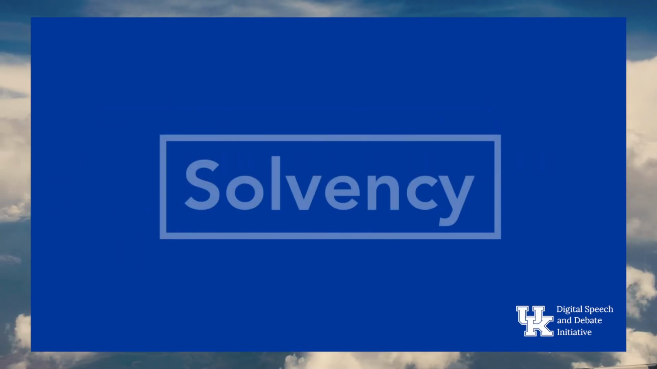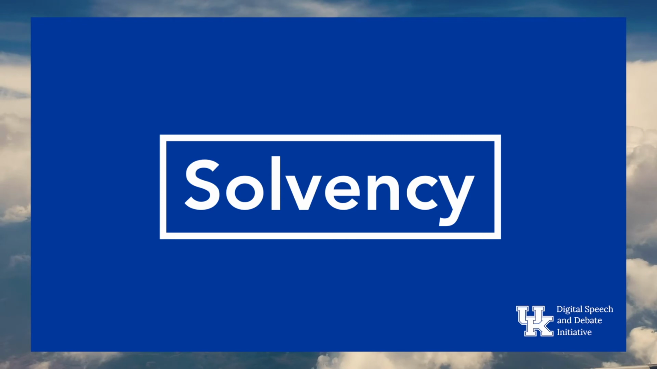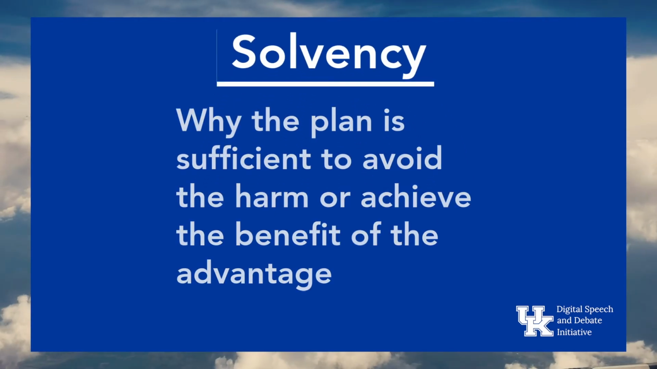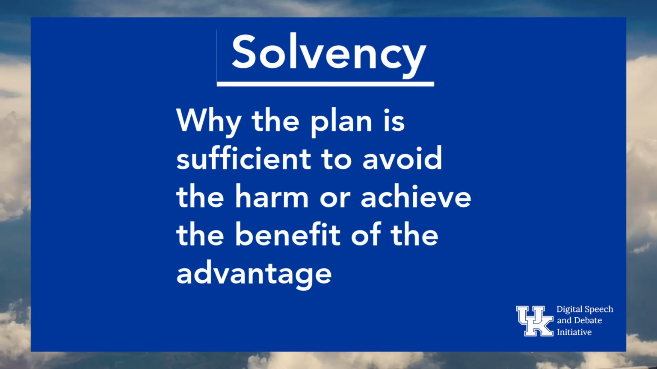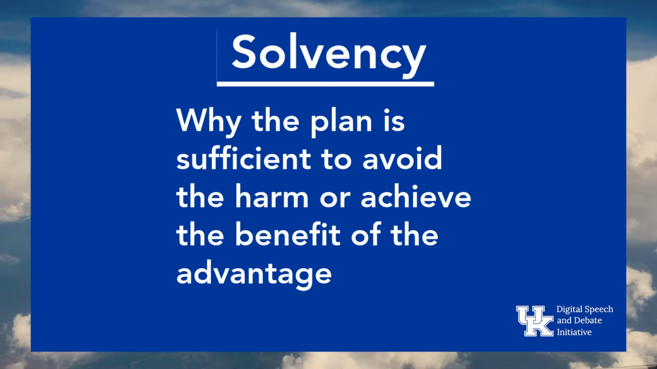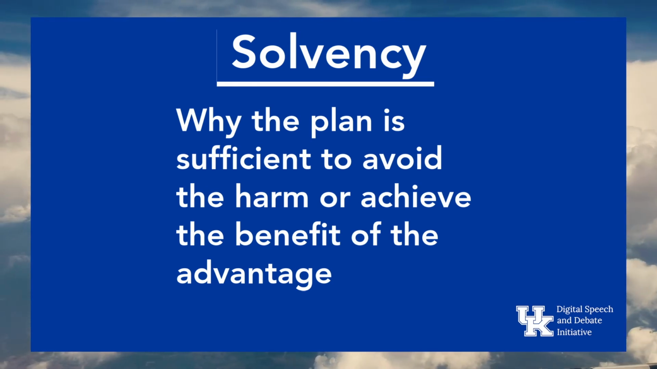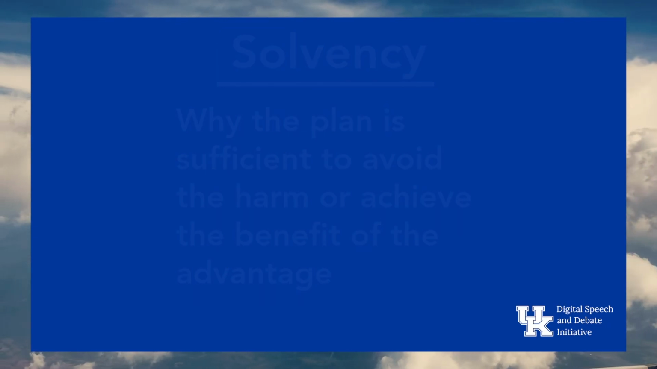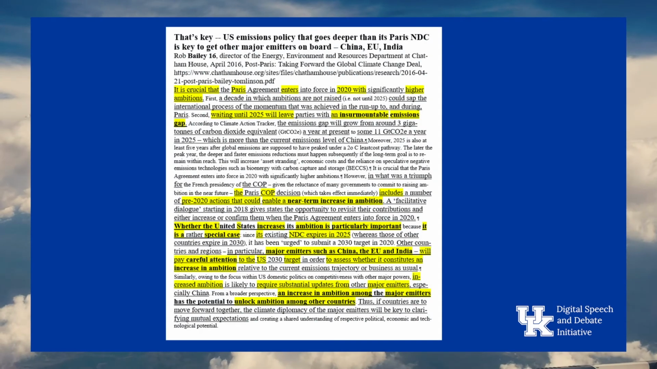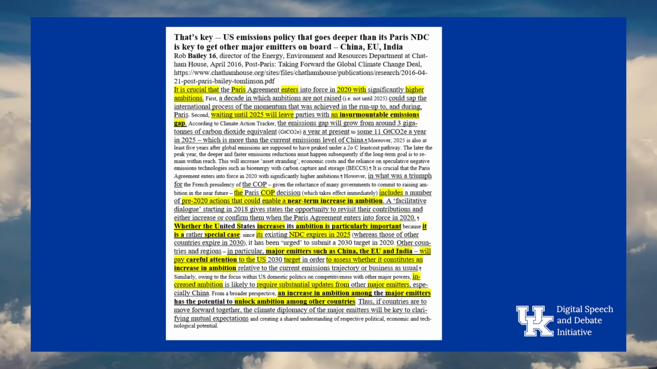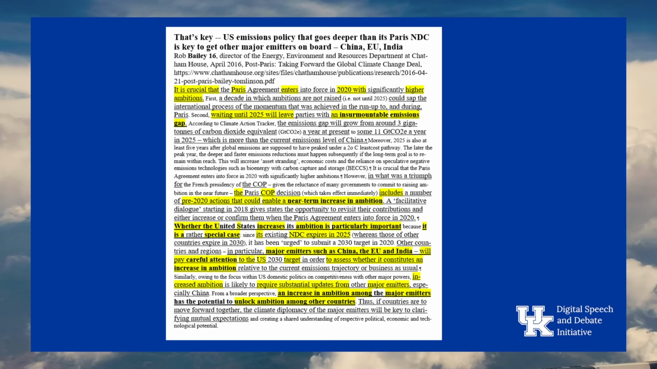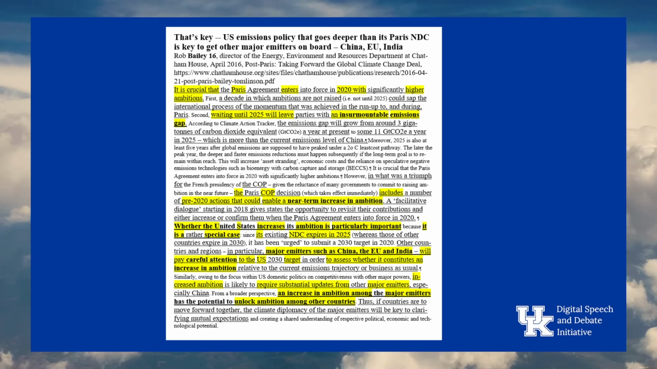The last element of an affirmative case we will go over is solvency. Solvency is the part of the affirmative case that proves the aff solves the advantage. Some sort of evidence is provided that proves the aff is a sufficient action to avoid the harms or achieve the benefits outlined by the advantages. Here's an example. This card states that the US must achieve emission reductions to ensure other countries that emit large amounts of greenhouse gases also reduce their emissions.